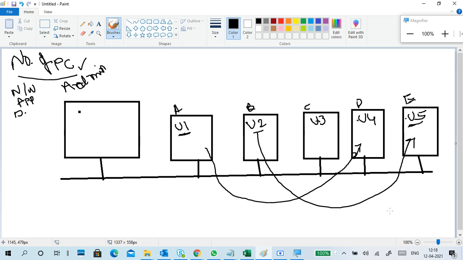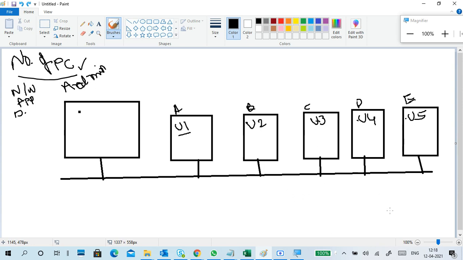So we can't always shift the system, right? U1 logs in here today, but tomorrow wants to log in elsewhere. It is very difficult because the user account is on this PC, and U1 wants to log in on the other one.